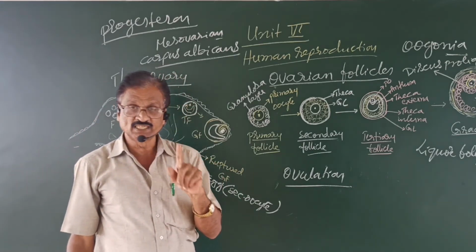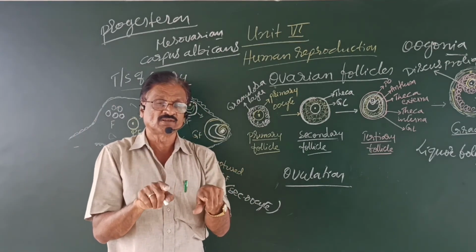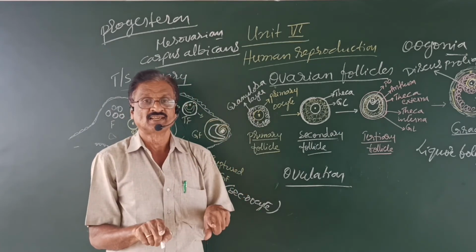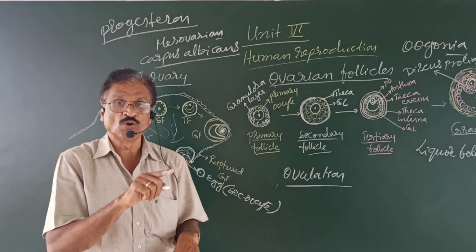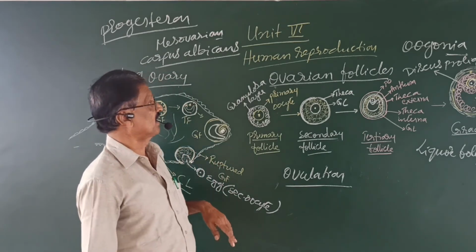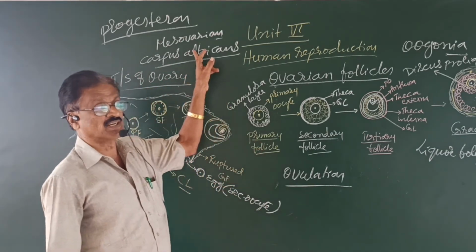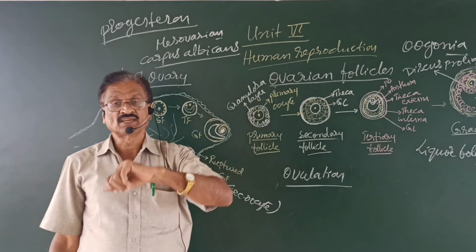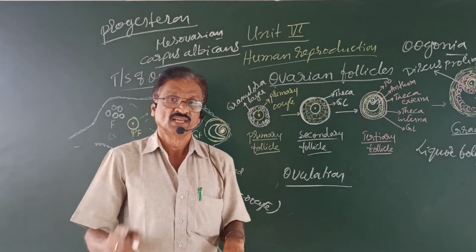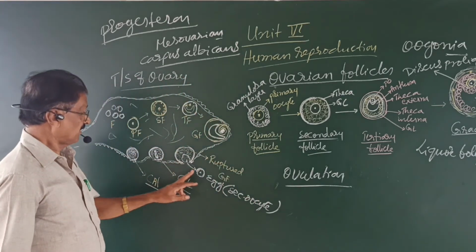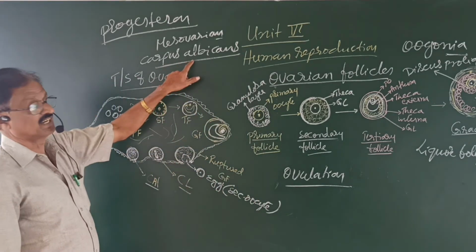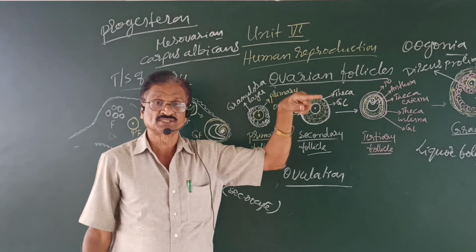Remember, if the egg is fertilized, the corpus luteum remains as what? It remains as an endocrine gland, going on secreting progesterone, which looks after the pregnancy. Therefore, it is called the pregnancy hormone. If the egg is not fertilized, certainly the corpus luteum degenerates as corpus albicans.